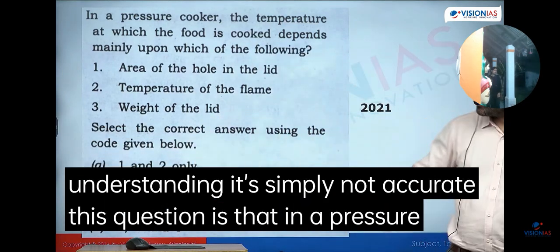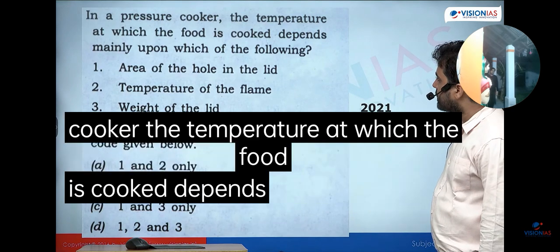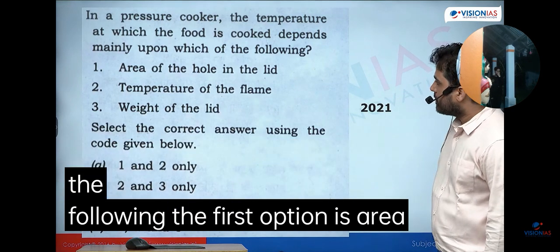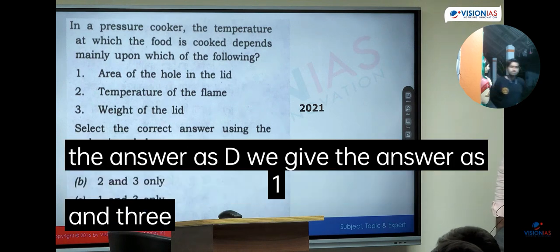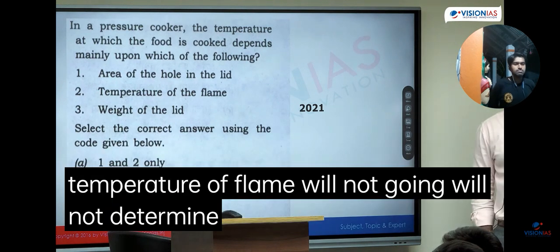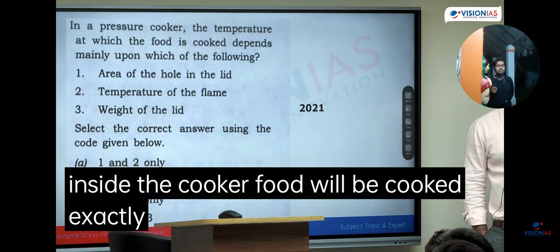This question is that in a pressure cooker, the temperature at which the food is cooked depends mainly upon which of the following. The first option is area of the hole in the lid, temperature of the flame, weight of the lid. Everybody gave the answer as D. We gave the answer as 1 and 3. The second is not at all true. Temperature of flame will not determine what temperature inside the cooker the food will be cooked at. Exactly. So let me first explain.